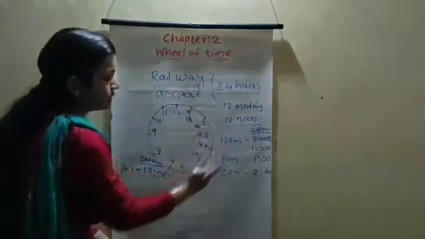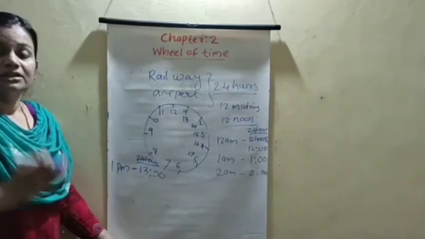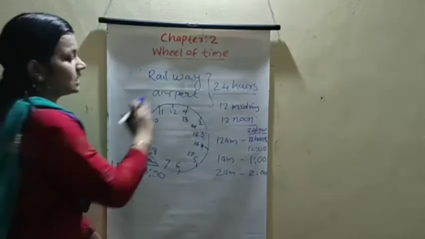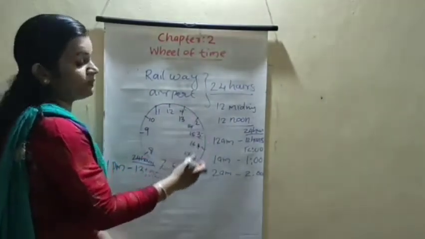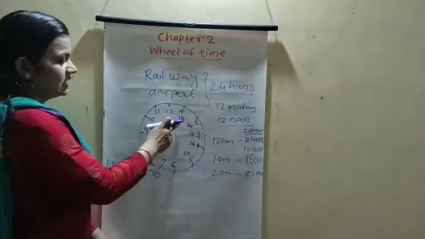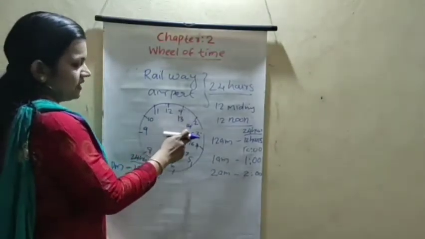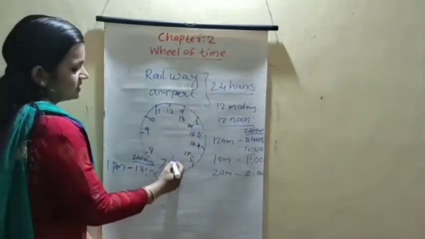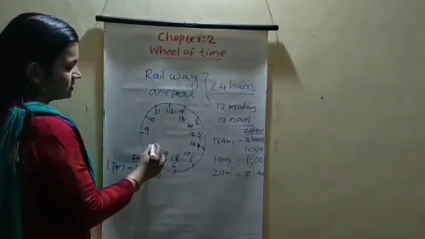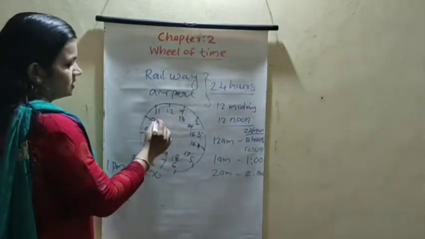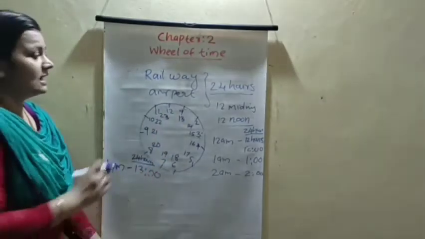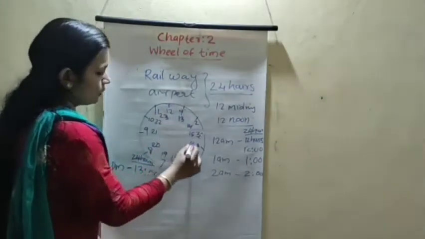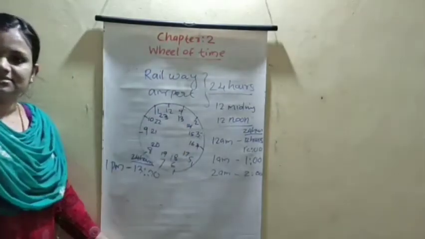We are using continuous numbers. In the 24 hours clock we use the continuous numbers. Don't say 1 PM, 2 PM, 3 PM, 4 PM like that. We say 13 hours, 14 hours, 15 hours, 16 hours, 17 hours, 18 hours, 19 hours, 20, 21 hours, 22 hours, 23 hours. In the 24 hours clock we use continuous numbers.